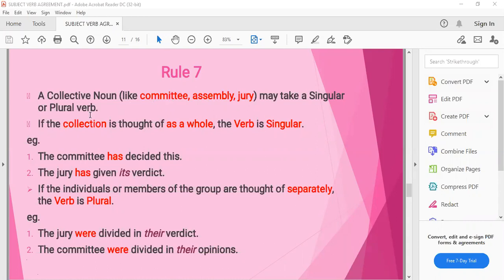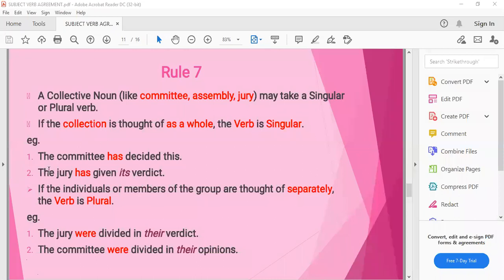If the collection is thought of as a whole, the verb is singular. जब उस कमेटी को या उस असेंबली को या उस ज्यूरी के किसी ओपिनियन को, किसी व्यू को देना हो, मतलब पूरी कमेटी ने ये फैसला किया as a whole, जब हम उनका कोई डिसीजन देते हैं, then the verb is taken as singular. But if we have the opinion of the individual members, हर मेंबर जो है वो अलग अलग अपना व्यू देता है, then it can be taken as plural.